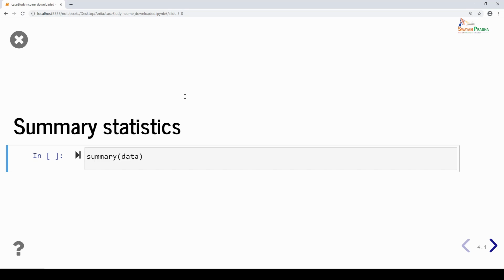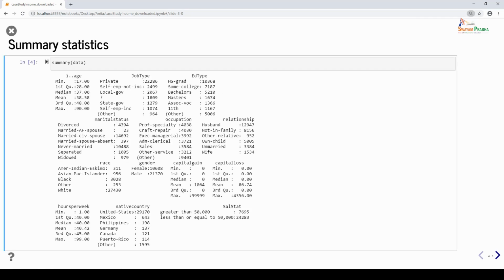Summary is basically a generic function used to produce result summaries of the results of various model fitting functions. But in our case, the function invokes particular methods which depend on the class of the first argument. In our case, the argument is the data frame. When you have numerical variables in your data frame, it basically gives you a 5-number summary along with the mean.